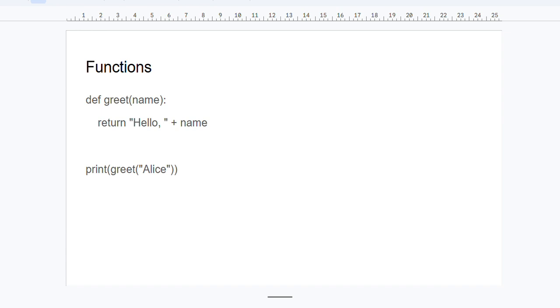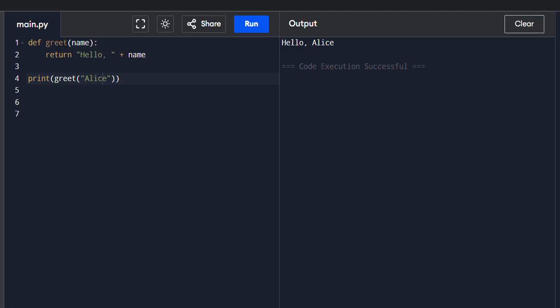Now let's see this example in the compiler. See here, we have declared a function called greet and parameterized it with name as a parameter. How to call a function? You can just call this function name, then pass the parameter. That's it. When you run this program, it's going to execute the function and display hello Alice.